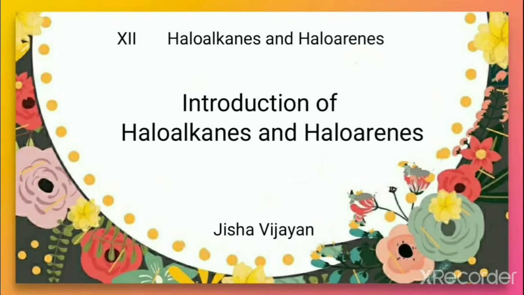In the previous class, you have learnt about organic compounds. What is an organic compound? An organic compound is usually made up of carbon, hydrogen, oxygen, nitrogen, sulfur, etc. In that, we have learnt about hydrocarbons. Hydrocarbons are the compounds made up of carbon and hydrogen only. So let us start a new chapter in organic, that is haloalkanes and haloarenes.